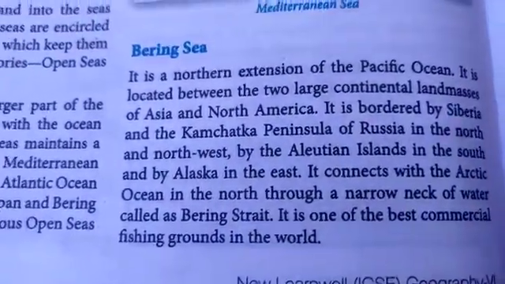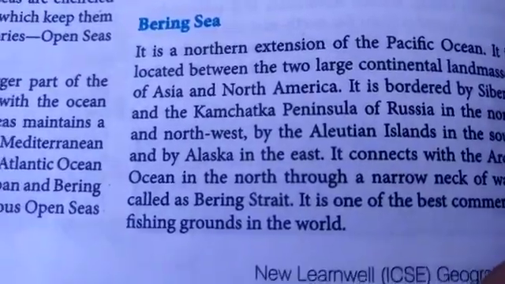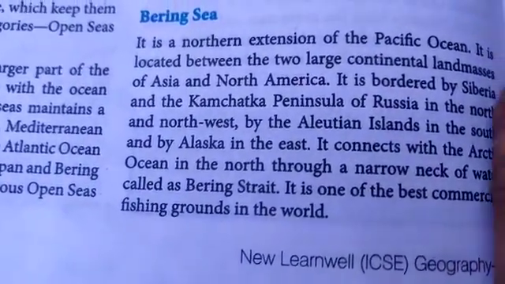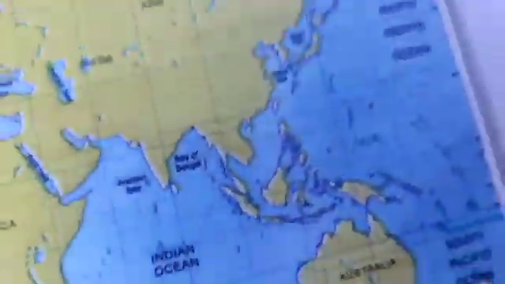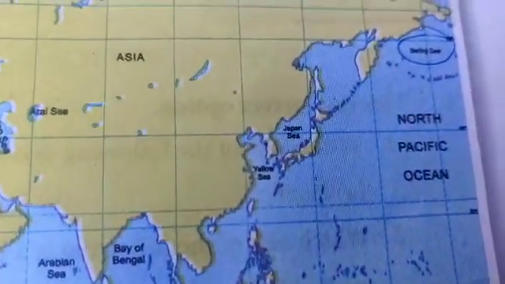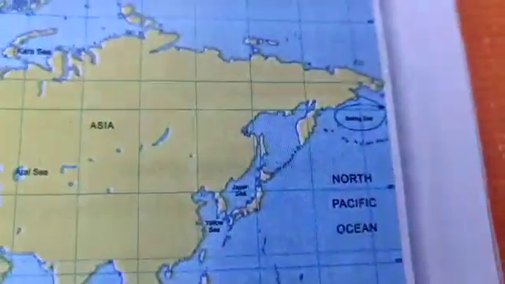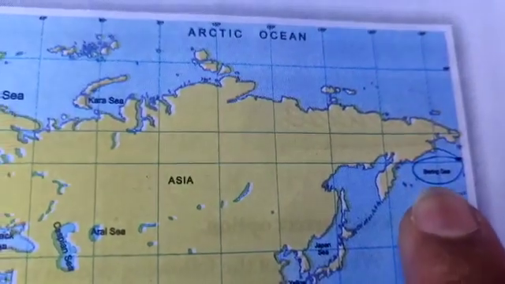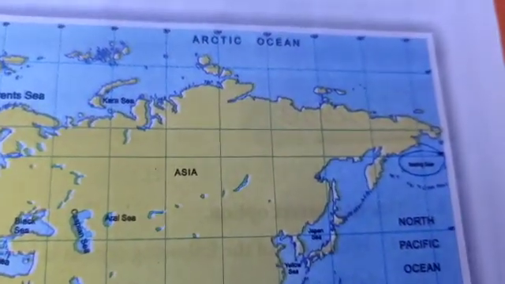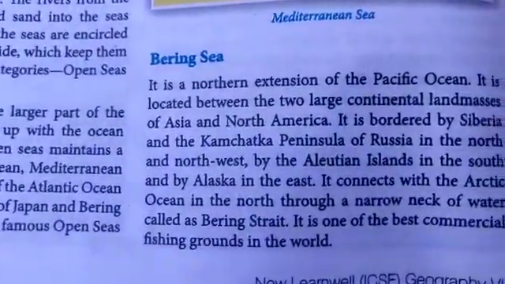There is no particular map given of Bering Sea as such. But if you will turn back again to page 31 and look at the map over there, you can clearly see, I'll just put my finger over there, the Bering Sea clearly marked over there. Now coming back to page number 28.